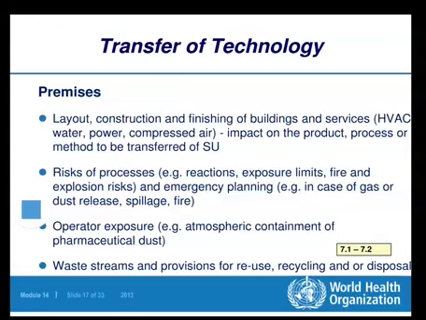Similarly, about the premises, we have to notice the risk of processes. For example, reactions, exposure limits, fire and explosion risk. In different processings, there might be some reactions or exposure limits for something, or some kind of risk like fire and explosion risk.